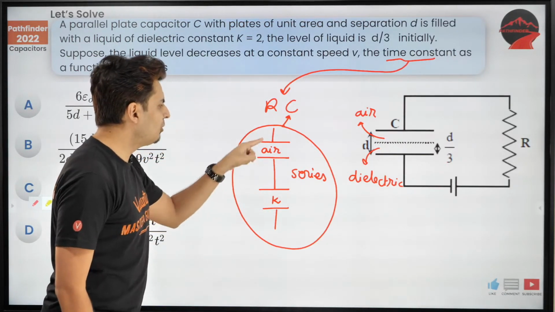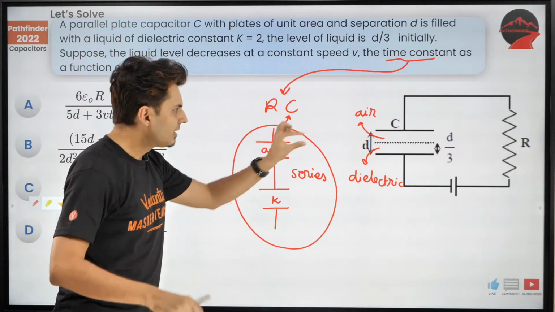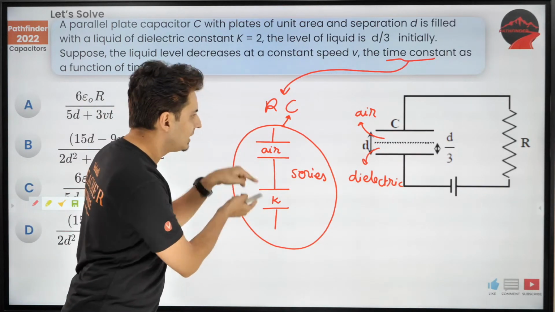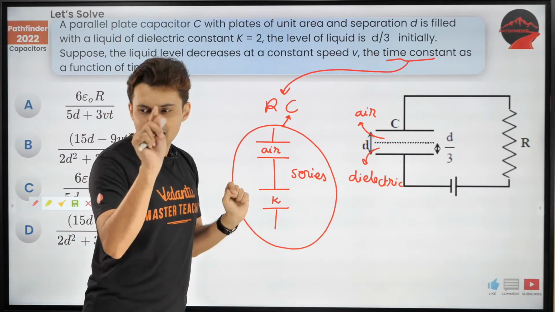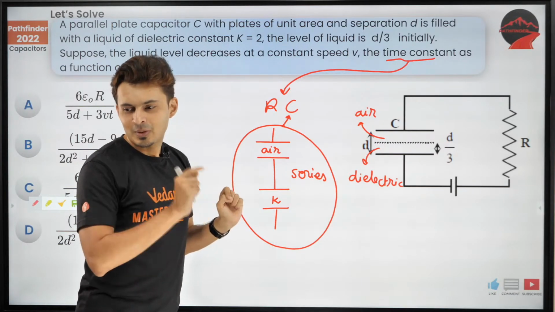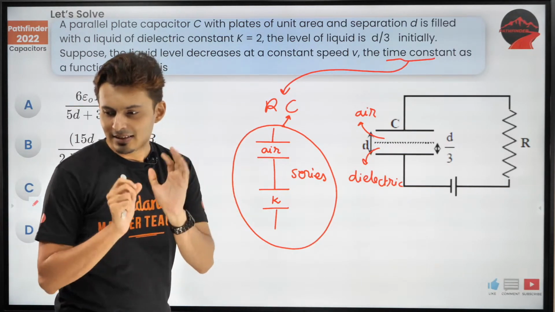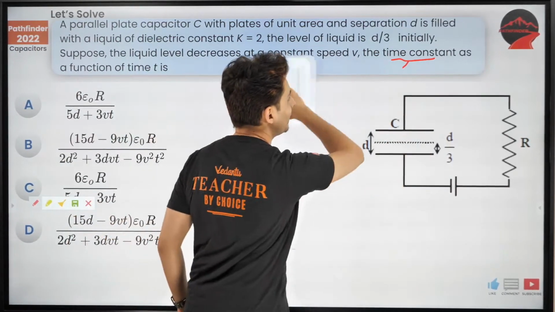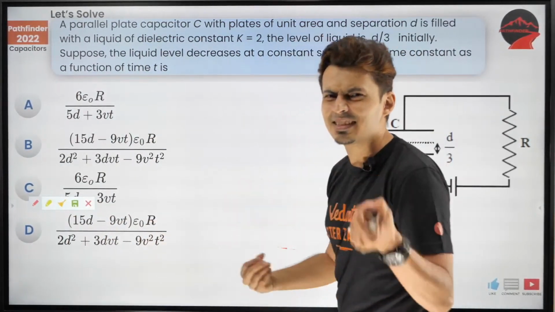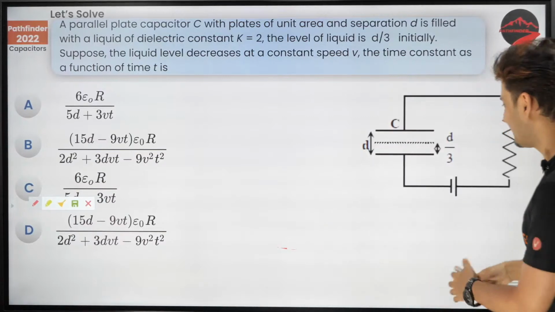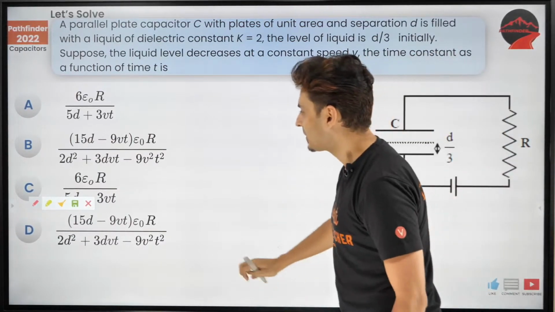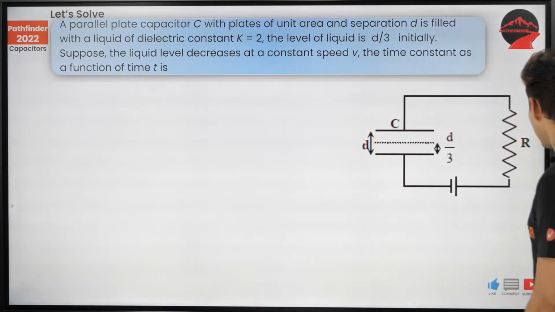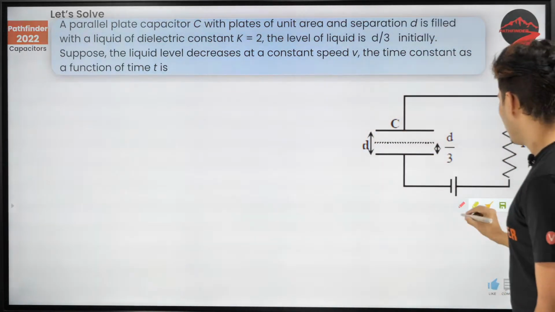Now, I think I know how to find capacitors in series. This much part, this much part. I just need to know what's the distance between the plates. I think that is something which I can do. I'll see how to do that. Yes, that will involve a little bit of kinematics or basic knowledge of velocity, distance and all that. Let me remove the scary part so that we can solve properly. Okay, let's go step by step.